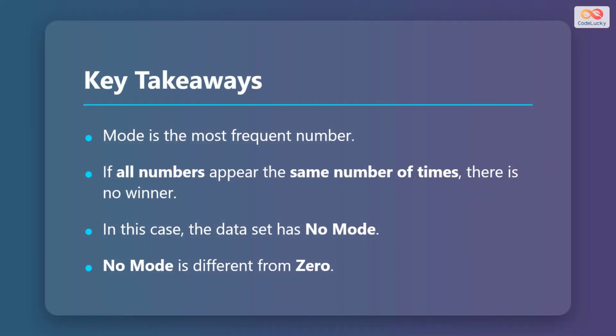To summarize what we learned today, the mode is the most frequent number. However, if all numbers in a set appear the same number of times, there is no winner. In this specific case, the data set has no mode. And finally, remember that no mode is very different from the number 0.